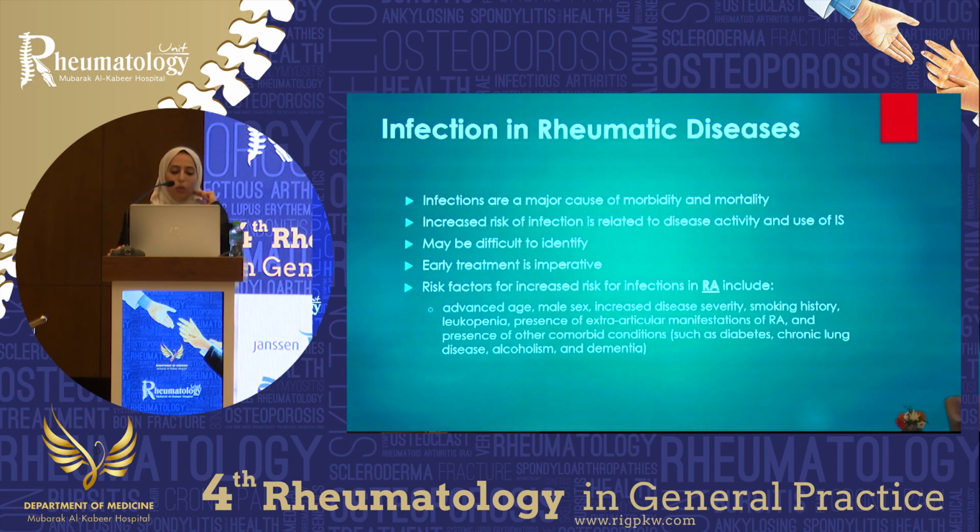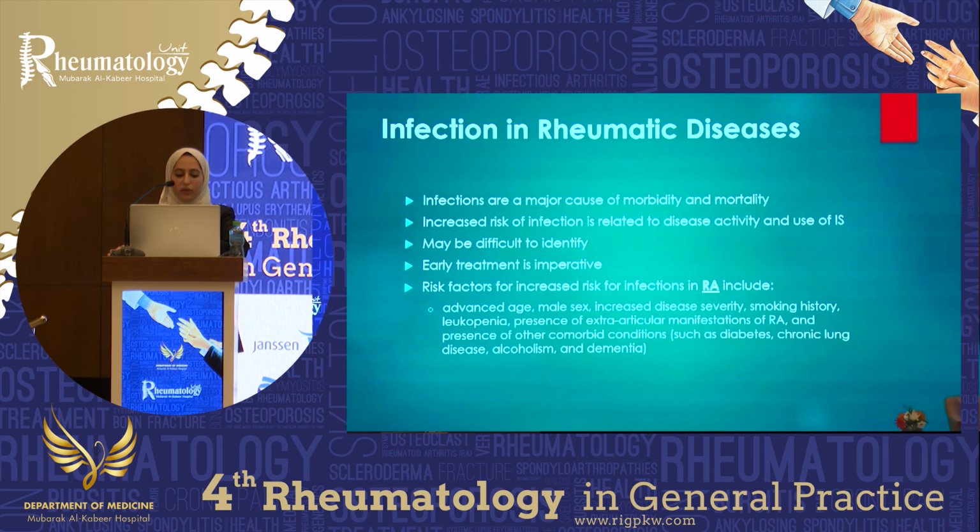So the second comorbidity that we commonly come across is infection. Infections in rheumatic diseases are a major cause of morbidity and mortality. An increased risk of infection is related to disease activity and, again, the use of immunosuppressive treatment. It may be difficult to identify, especially since most of our patients are on immunosuppressive treatment and are older, so they may not manifest fever or the rise in inflammatory markers early on. And early treatment is very important. So we have to recognize these features.